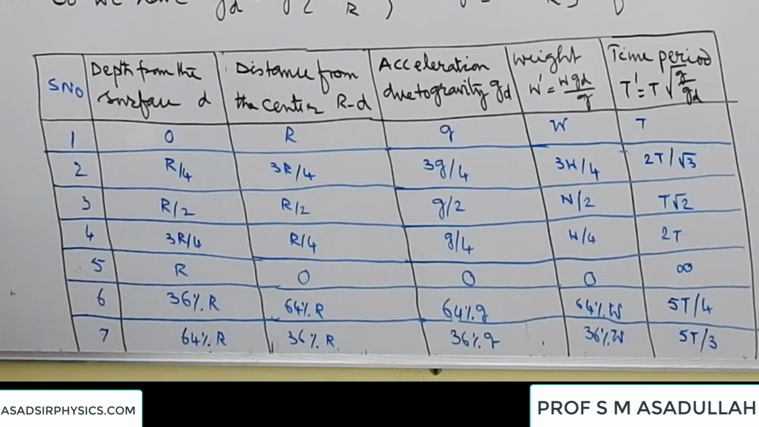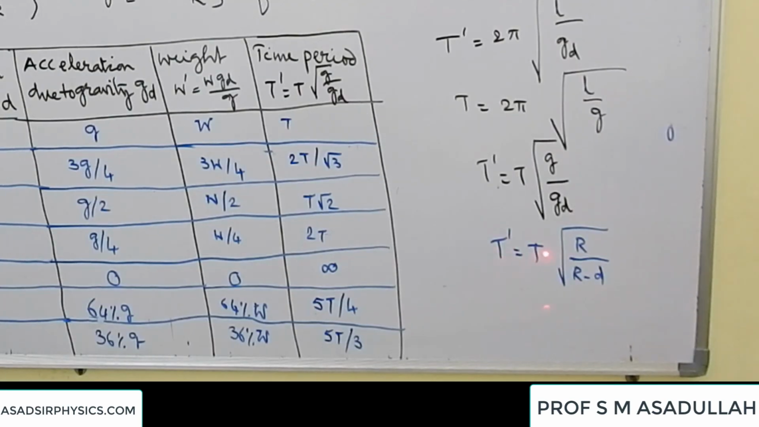Suppose we go further deep. The depth is 3R by 4. Then the remaining distance is R by 4. The acceleration due to gravity is g by 4. Effective weight is W by 4. Time period T dash is equal to T under root R by R by 4. R will get cancelled. 4 will go to the numerator. 4 under root is 2. So it will be 2T.